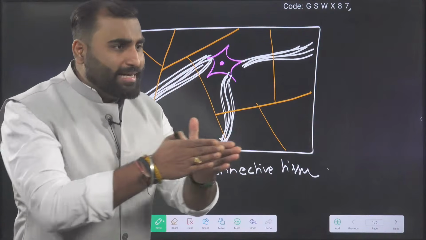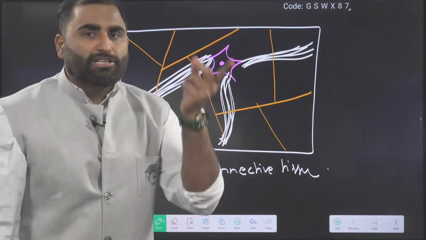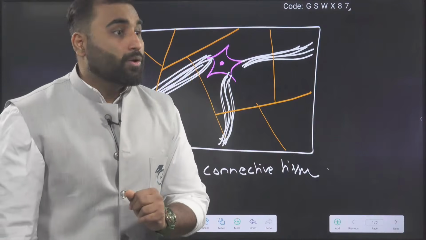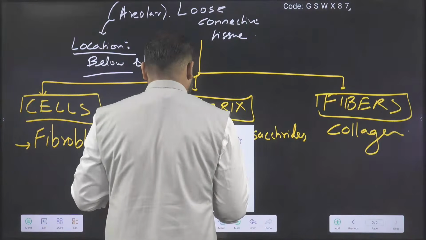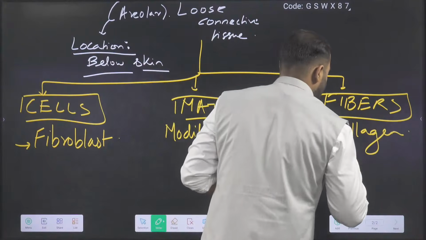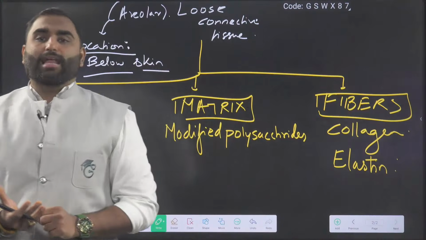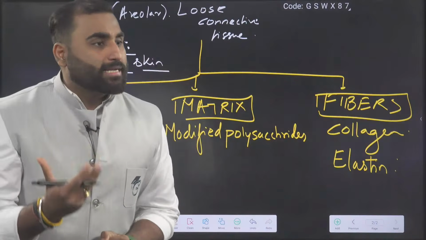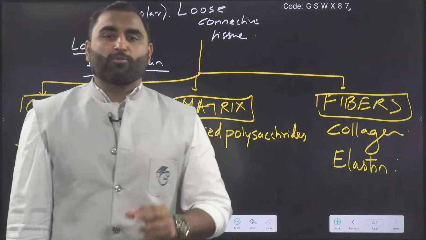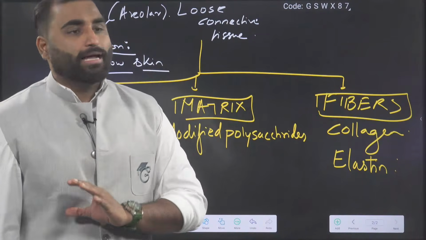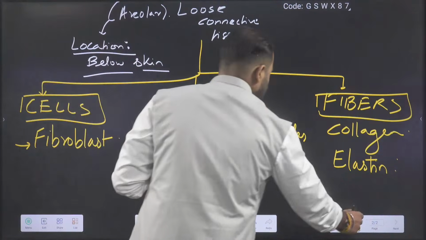It is linear, straight, and it is showing branching. This is elastin fiber. Who secretes the elastin fiber? Again, elastin fiber is also secreted by fibroblast cells. Are we clear? Yes or no, guys?